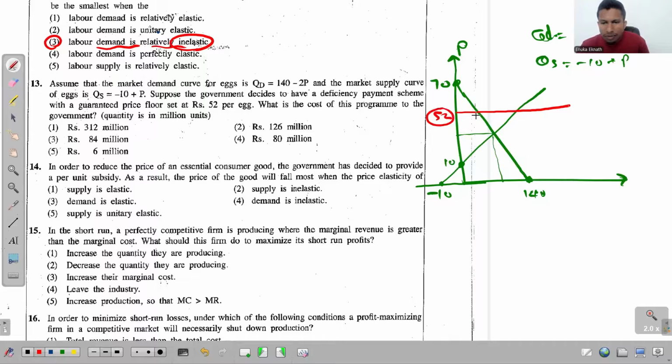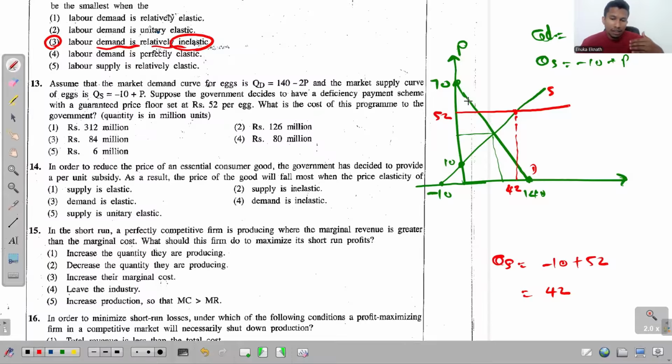So when the price is 52, let's see how much is the supply, right? When the price is 52, quantity supplied is minus 10 plus P. So P is simply 52. So the quantity supplied would be 42. So that's the value you receive here, 42.